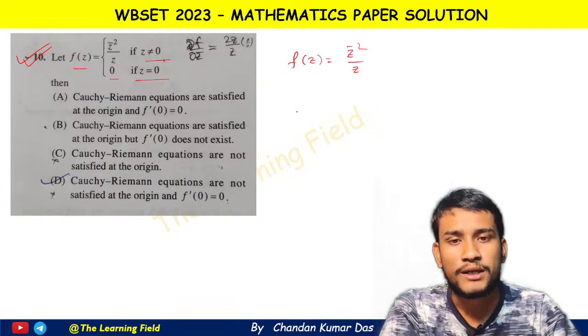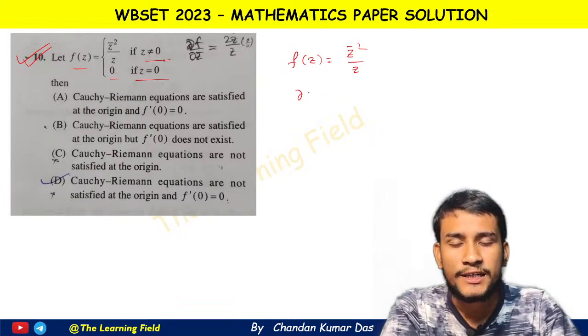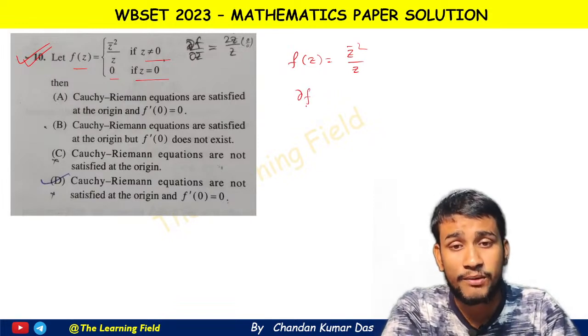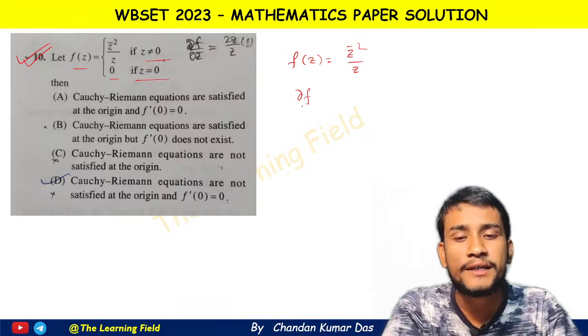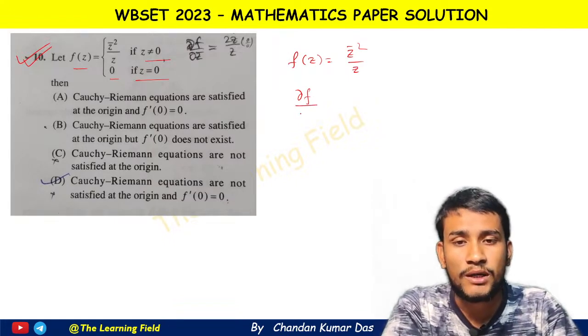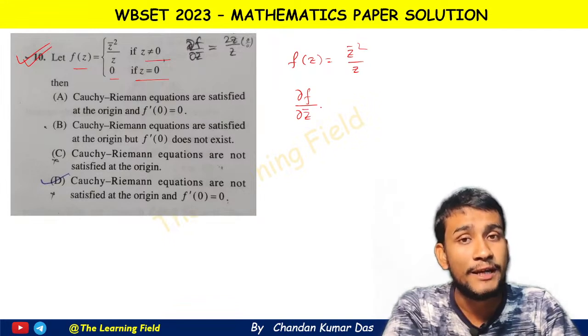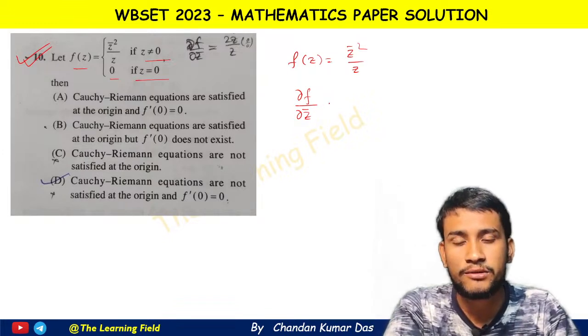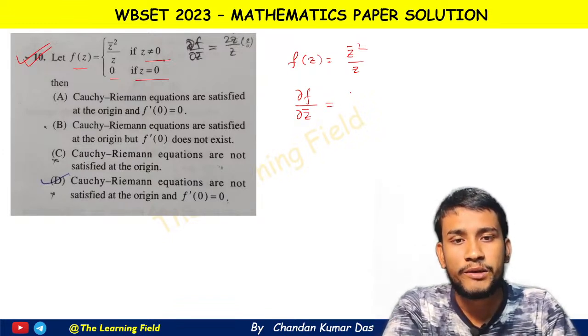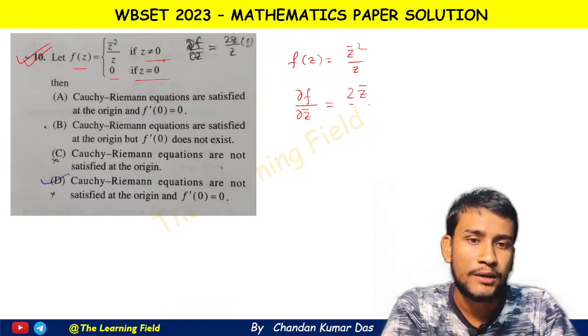We know a sufficient condition, so we first find the complex form of the CR equation. What is that? Del f del z bar. If del f del z bar equal to 0, then we know that the function f is differentiable. So we first check whether del f del z bar equal to 0 or not. So del f del z bar equal to simply 2z bar by z.